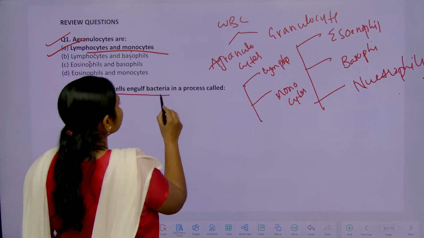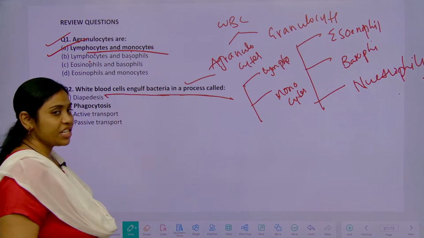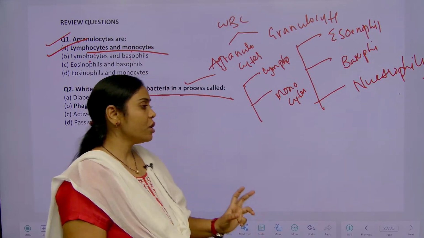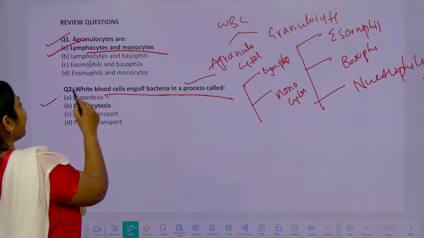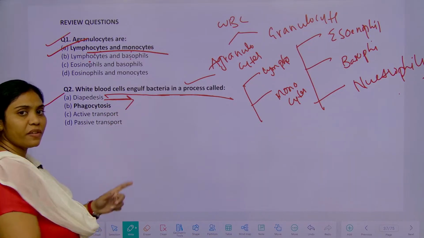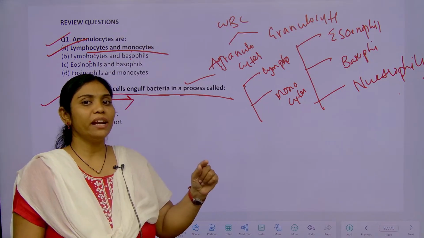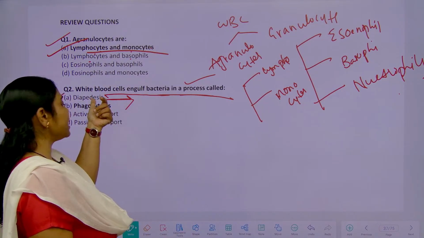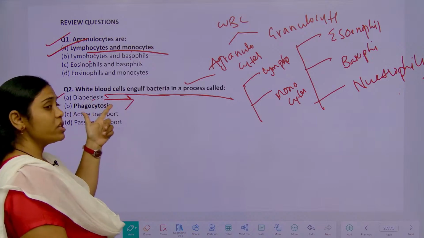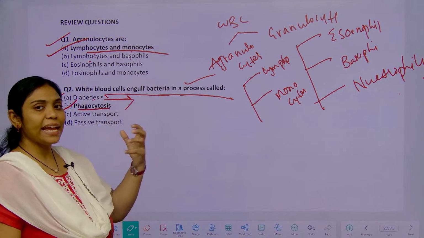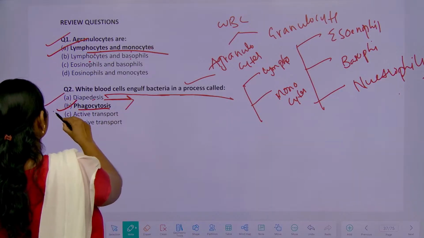White blood cells engulf the bacteria, meaning they are eating the bacteria and killing them inside the cell. That process is called phagocytosis. Diapedesis, what we discussed in the previous classes, is when the RBC comes out of the blood vessel, crossing the blood vessel. Phagocytosis means engulfing and killing the bacteria, so this is the correct answer.